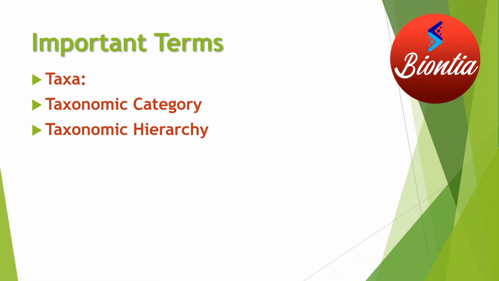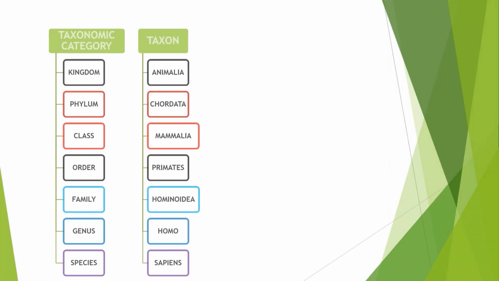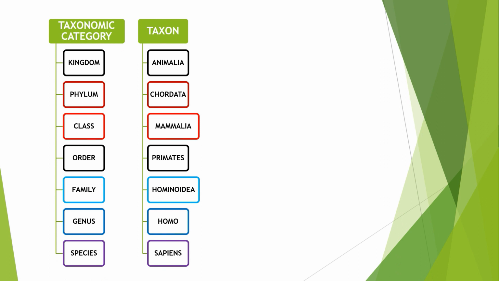So let's understand these terminologies with the help of an example that will make you quite clear regarding the meaning of these things. Now let's first start. The taxonomic categories here are given as kingdom, phylum, class, order, family, genus, species. This is like a country being divided into states, then districts, then localities, then house number, which becomes more specific. So it keeps on refining the location.